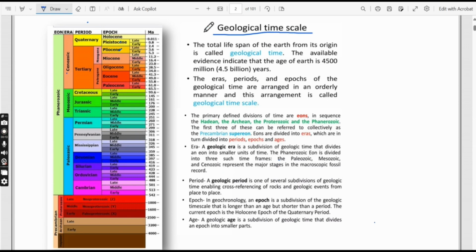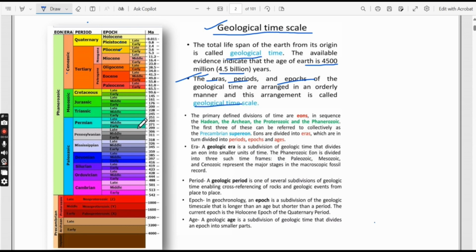So starting with the geological time scale. Before that, what is geological time? This is the total time span of the earth from its origin. This is called geological time. And the available evidence indicates the age of earth is 4500 million years ago, or in billions, 4.5 billion years ago. Both can be used. It has been divided into eras, periods, epochs, and this orderly arrangement is called the geological time scale.